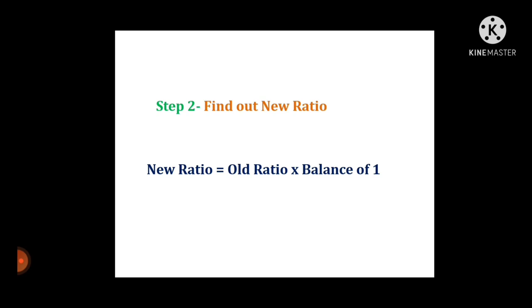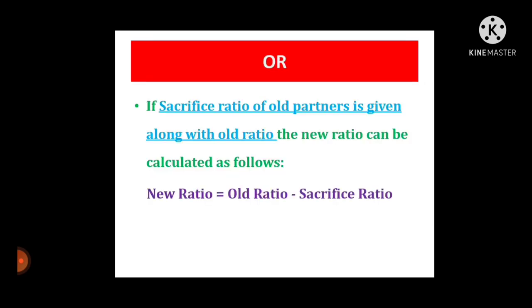New ratio is equal to old ratio into balance of 1. Or if the sacrifice ratio of old partners is given along with the old ratio, the new ratio can be calculated as follows: new ratio is equal to old ratio minus sacrifice ratio.